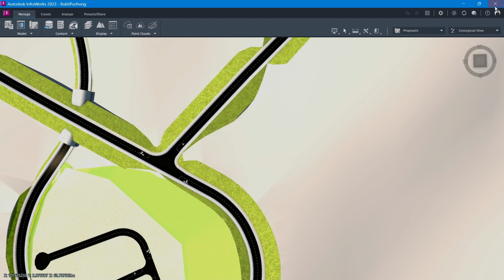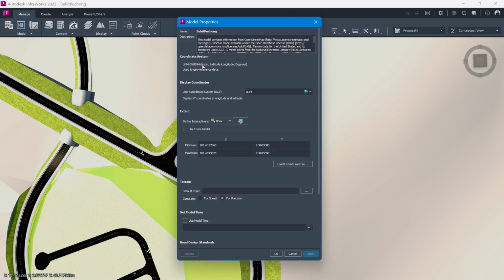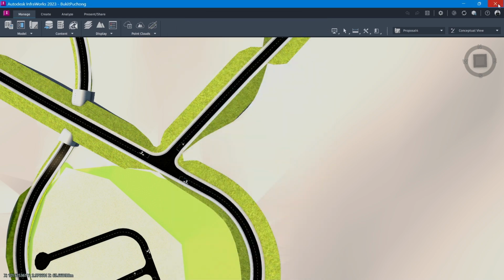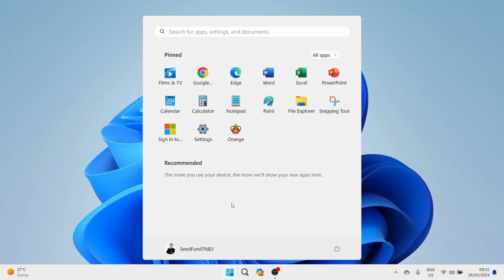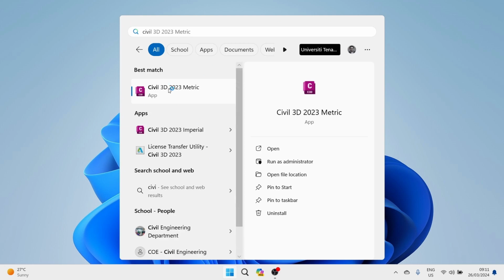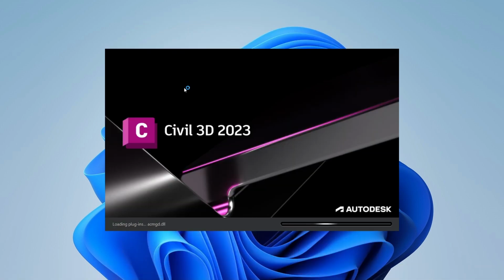Okay, first we need to close this one. Let me check the model properties first. The coordinate system currently is LL84. It is required later on when we transfer the coordinates into Civil 3D. We close this one, and then we open Civil 3D, and make sure it is Civil 3D metric, not Imperial. Civil 3D 2023.